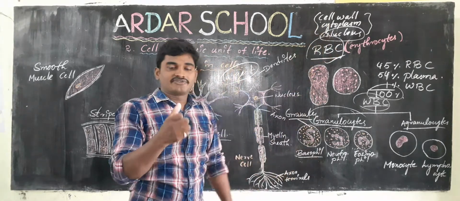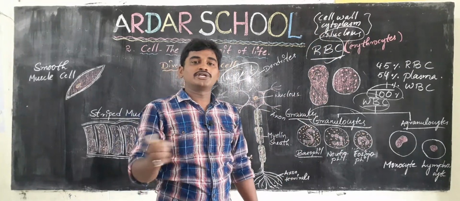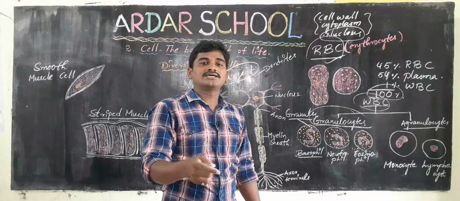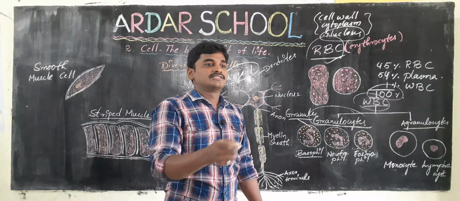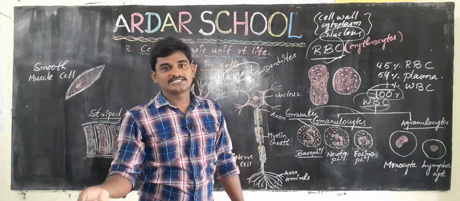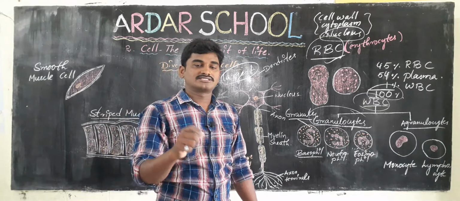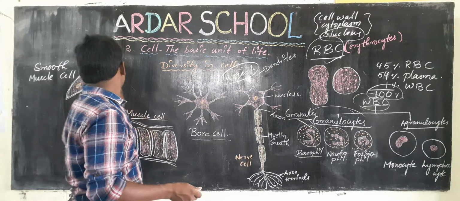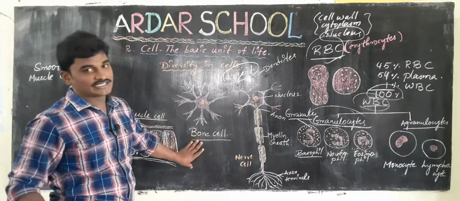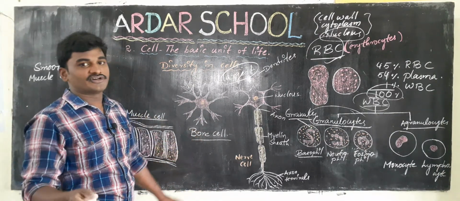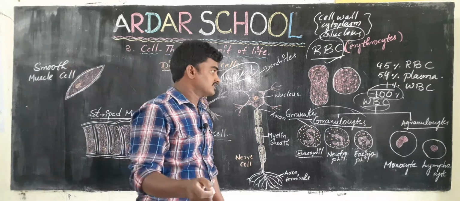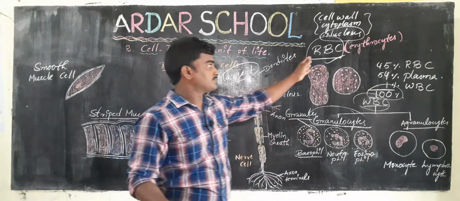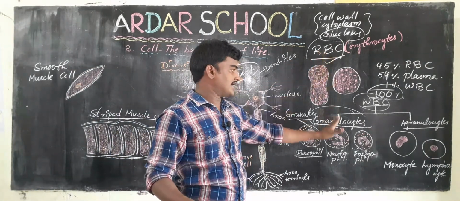Cells are of different sizes and shapes according to their function. Different animals contain different sizes and shapes of cells, so we have different cells in our body for different functions. We have two types of blood cells, RBC and WBC.